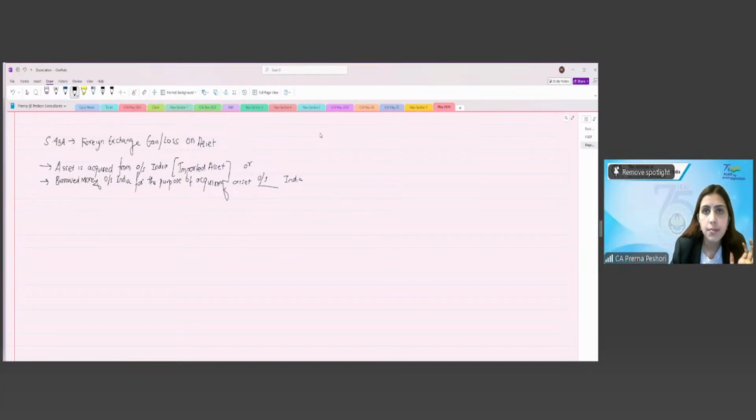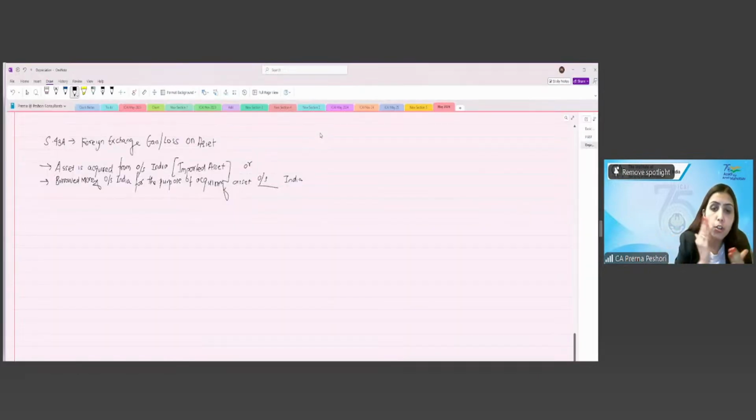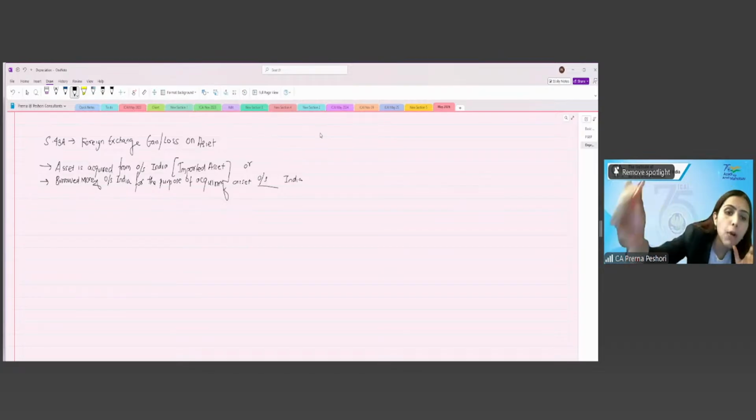Yes? No, ma'am. Right? In that particular case, 43A will not apply. So 43A is applicable only in a situation where the asset is acquired from outside India. It is not applicable in a situation where the asset is acquired within India and the monies are borrowed from outside India. So 43A is not applicable